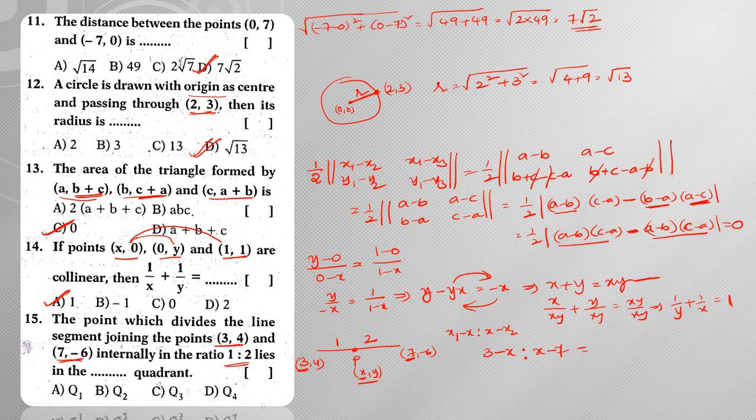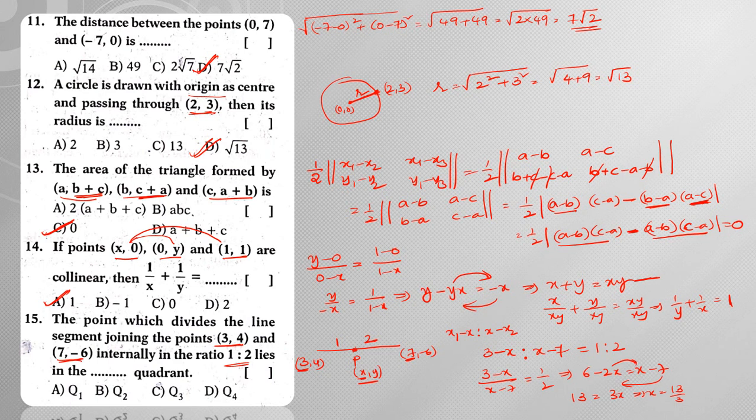So this ratio is given as 1:2. That means I can write (3 minus x) by (x minus 7) is equal to 1/2. On doing cross multiplication, I can write 6 minus 2x is equal to x minus 7. Now when I transpose these things, what am I going to get? So 3x is equal to 7 plus 6, which is 13. So from this, x is equal to 13/3.